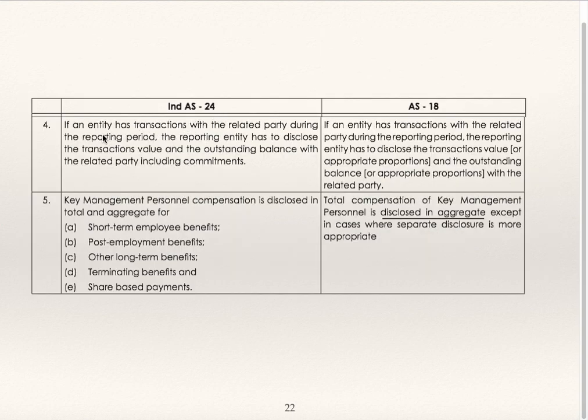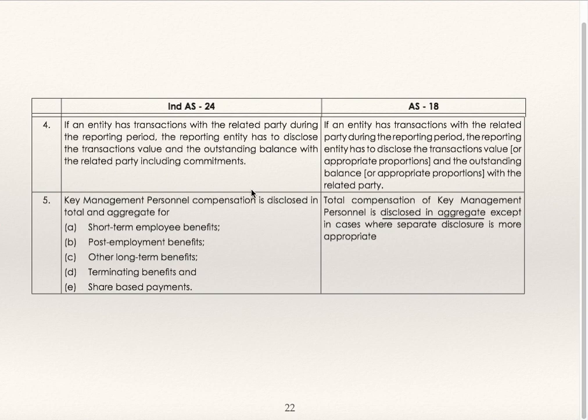As per IND AS 24, if an entity has a transaction with a related party during the reporting period, the reporting entity has to disclose the transaction value and the outstanding balance with the related party including commitments. The same thing is applicable in case of AS 18 also. As per AS 18, the reporting entity has to disclose the transaction value or appropriate proportions and the outstanding balance or appropriate proportions with the related party.